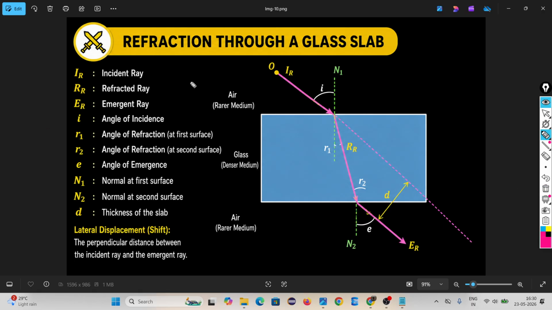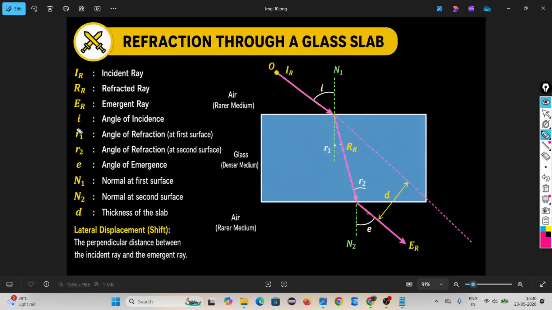There are several terms related to this. O means object, okay? IR is nothing but incident ray. RR is nothing but refracted ray. ER is emergent ray. Look, refraction is happening two times here, na? So this is called the emergent ray. Okay?